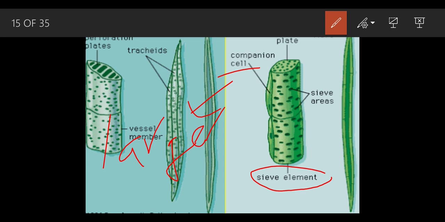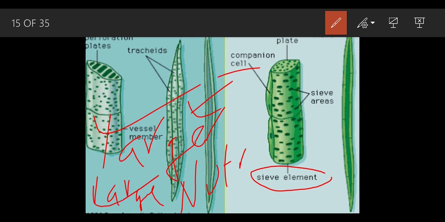The companion cells have a large amount of nutrition stored in them, whereas the sieve element has a lesser amount of nutrition or none. So as this is larger, quite mature and full of nutrition, it helps the sieve tubes in the conduction of the food.